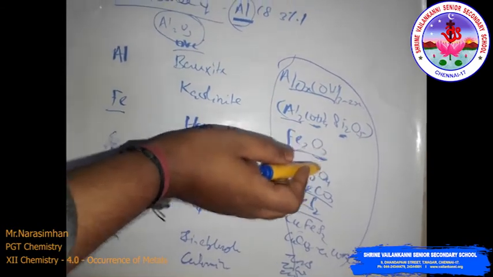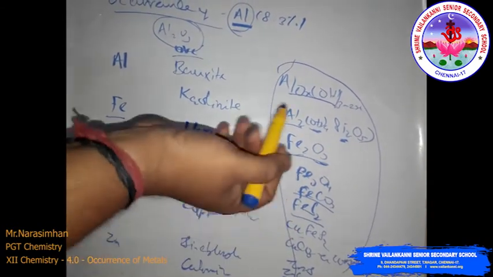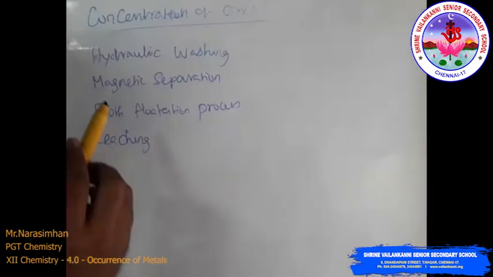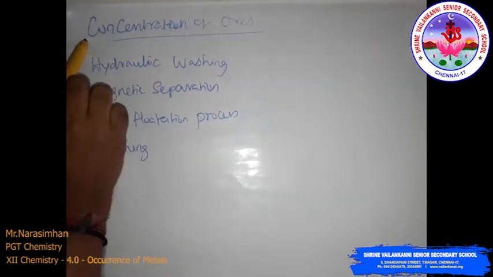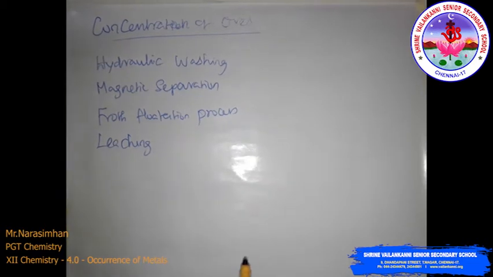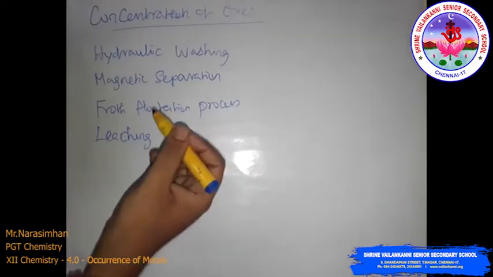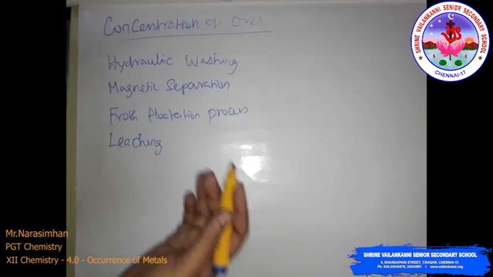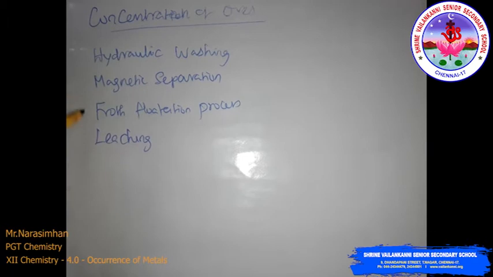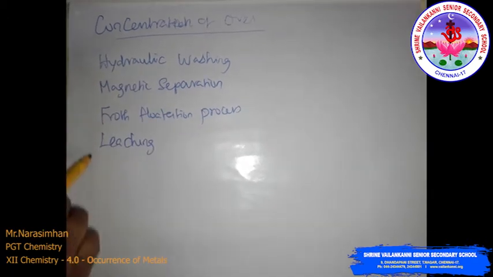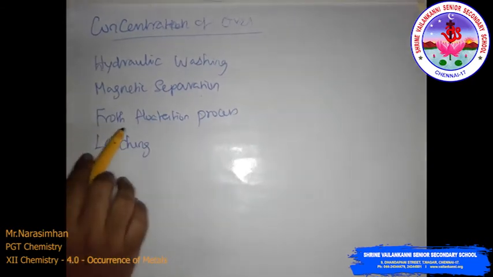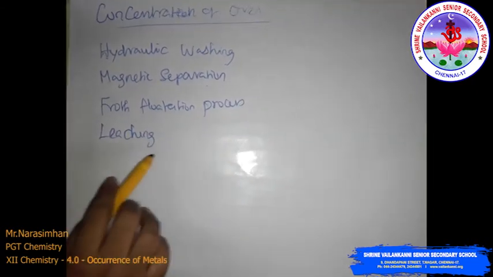This is called concentration of ore. How do we remove the impurities? The next main process is concentration of ore. Many impurities like dust particles, oxides, and heavier ores are there. We follow four types of separation: hydraulic washing, magnetic separation, froth flotation, and leaching.